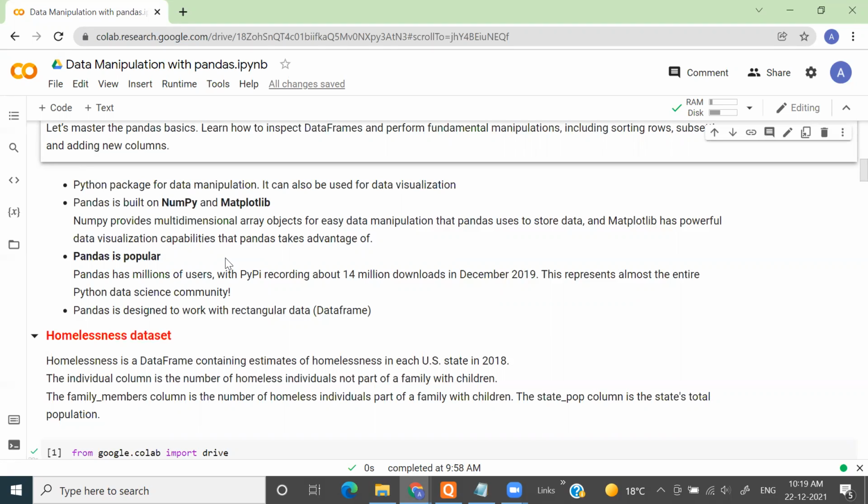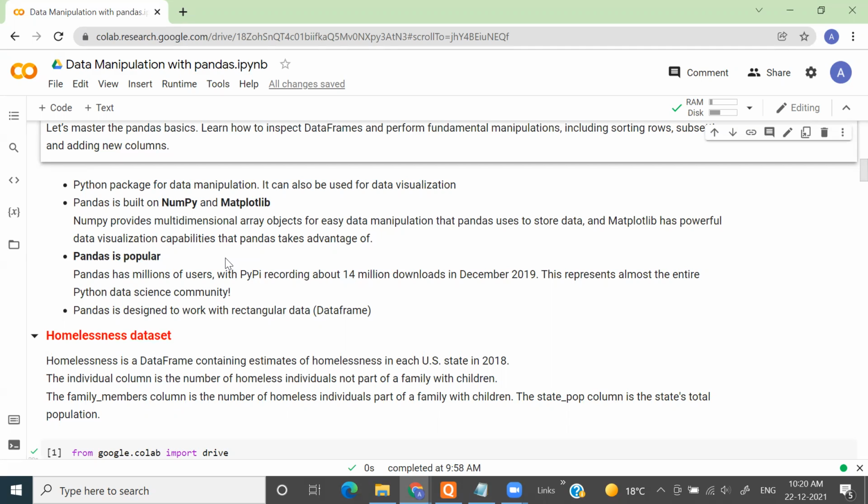About 14 million people downloaded pandas in December 2019. This means every person in the domain of data science, directly or indirectly, is using pandas. So you can understand how powerful this library is. It is so powerful that we have decided to dedicate certain classes just to learn one library of Python.